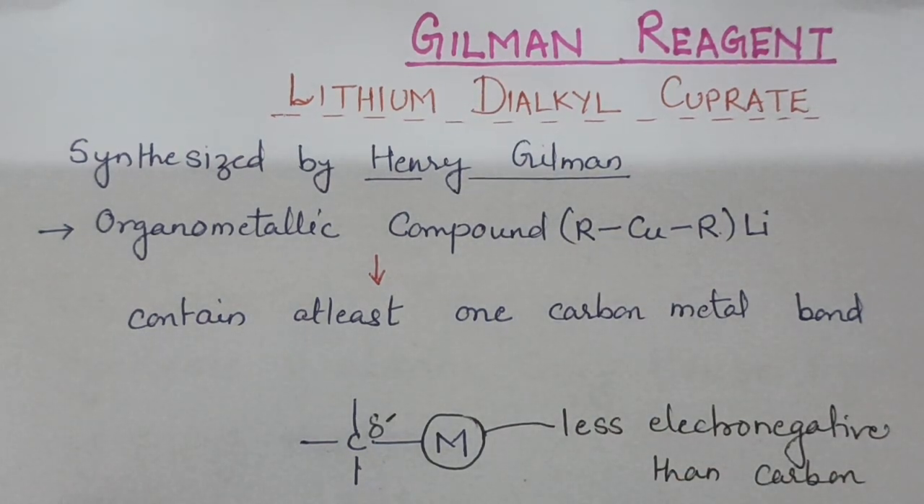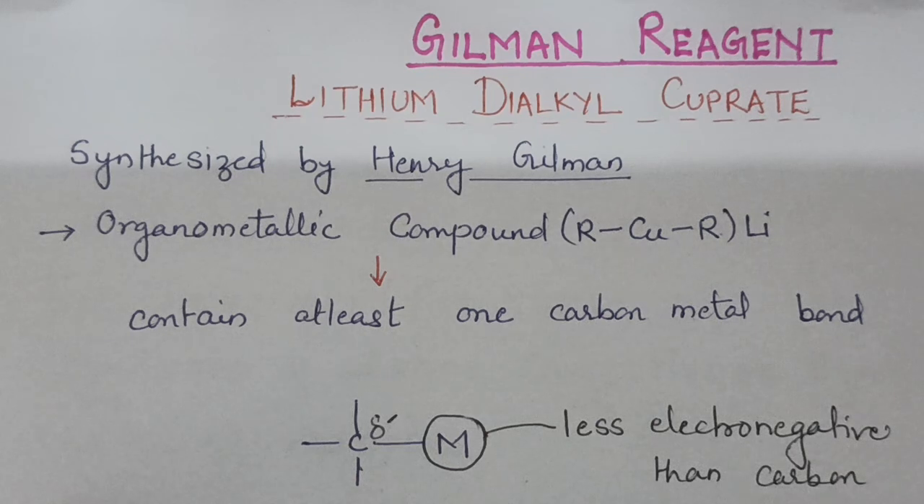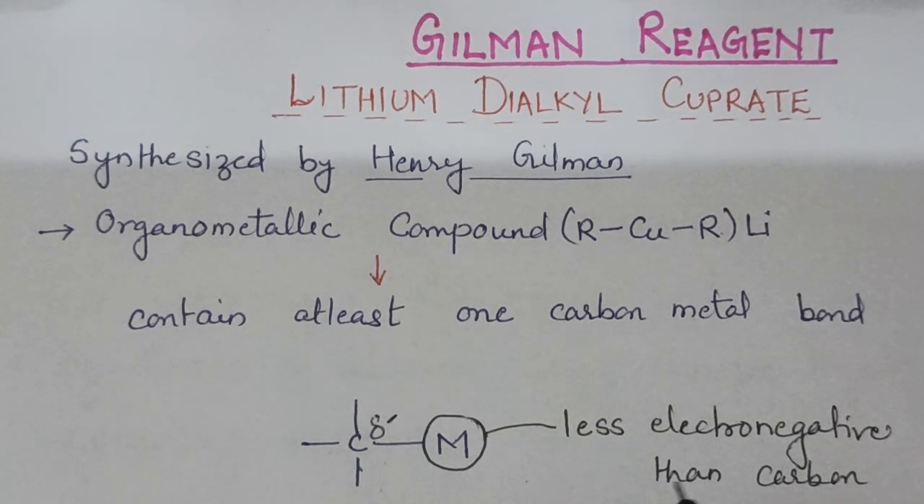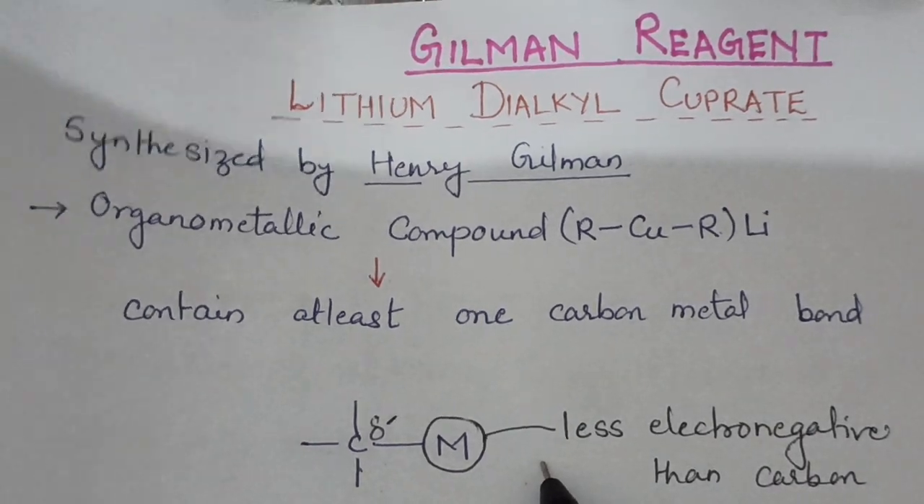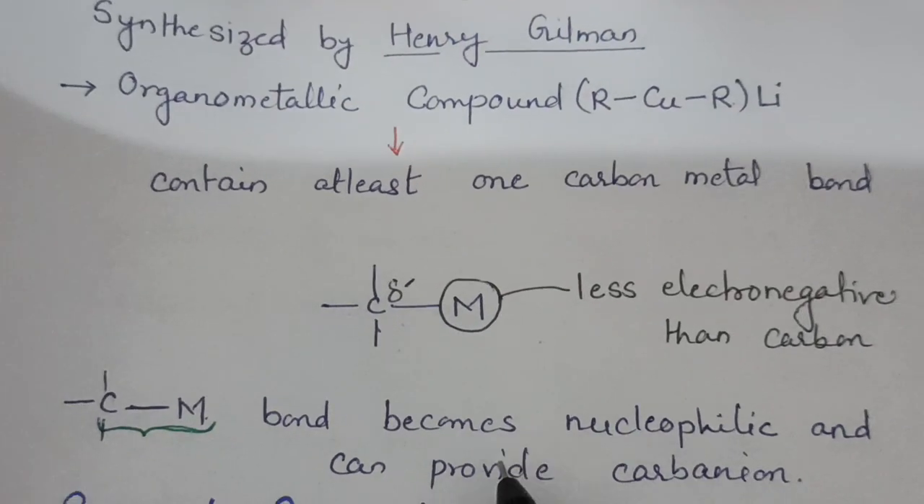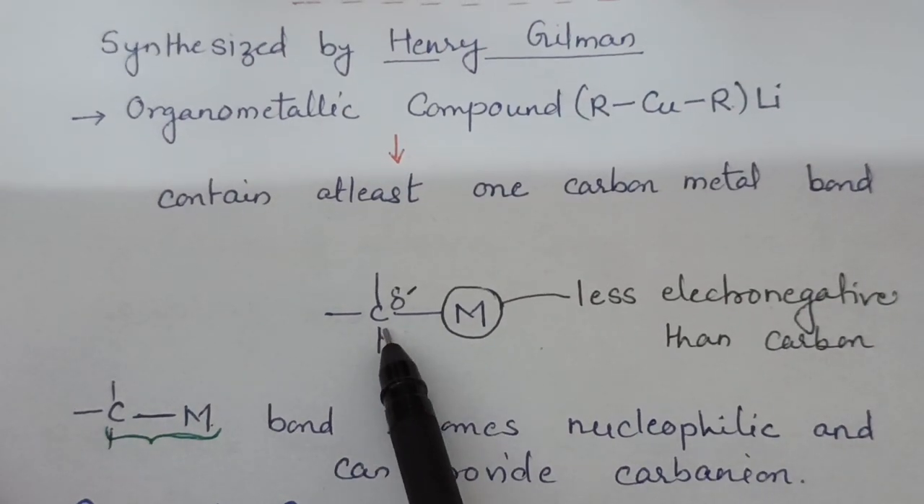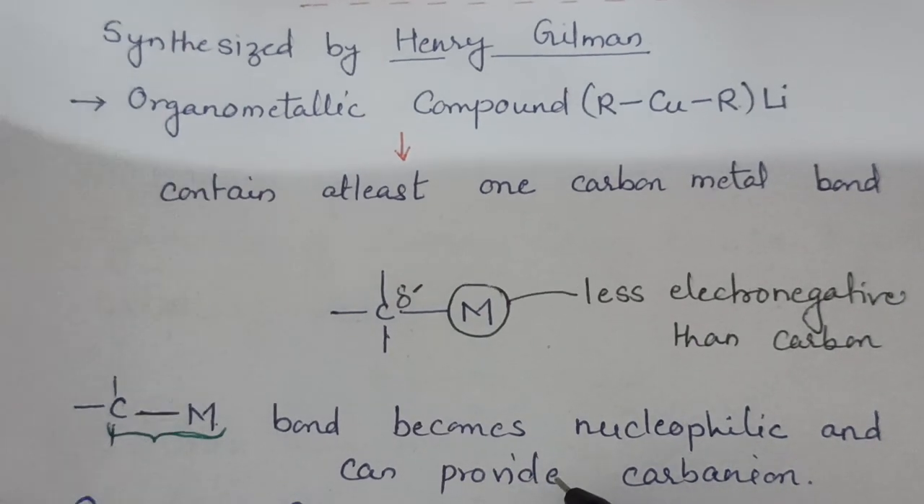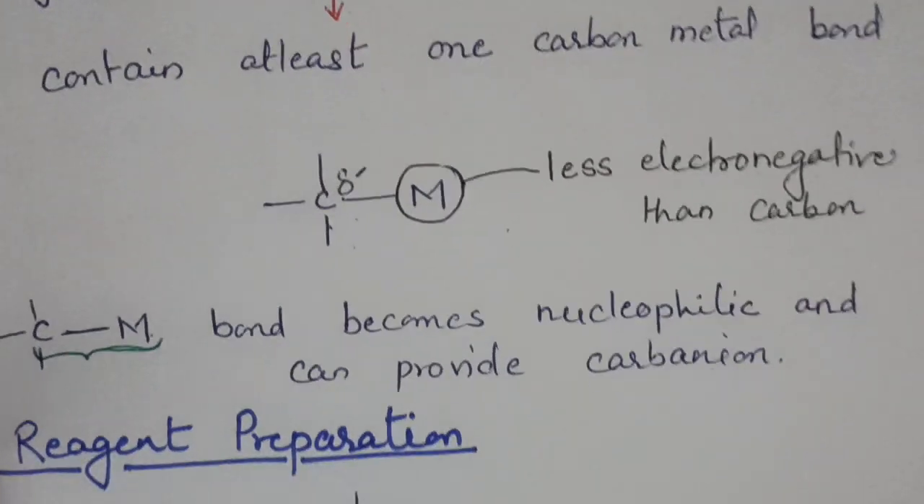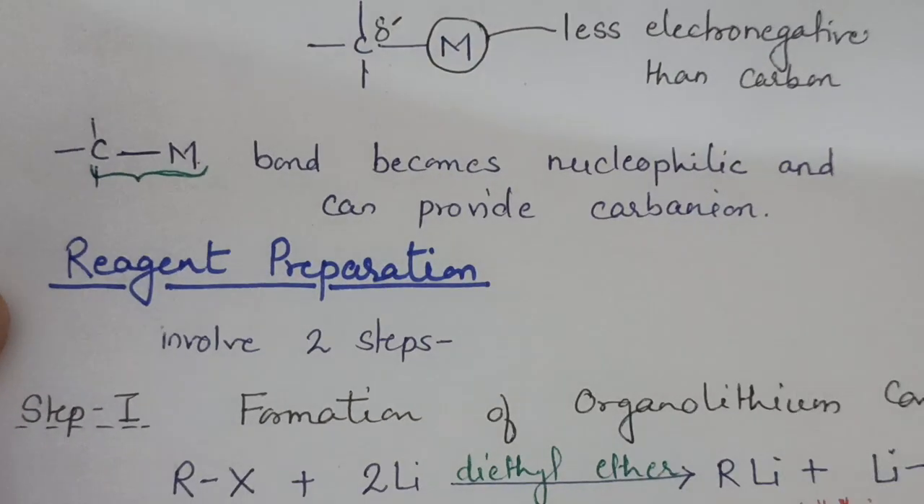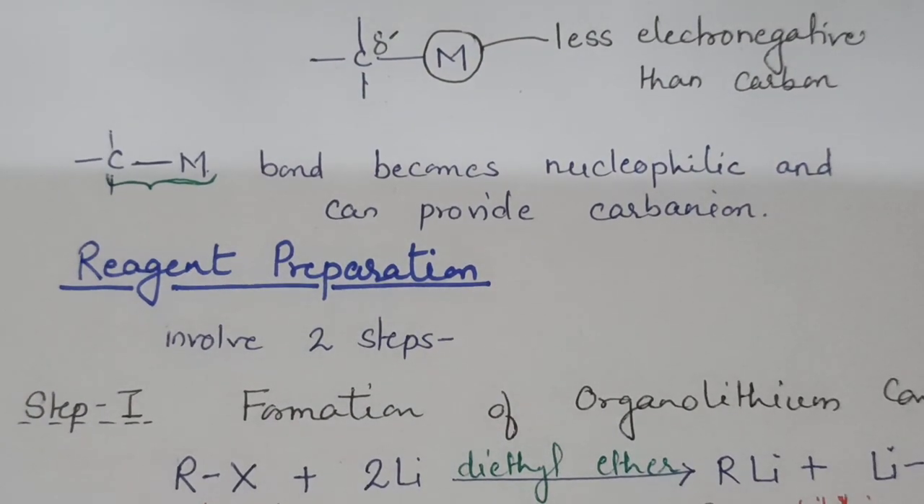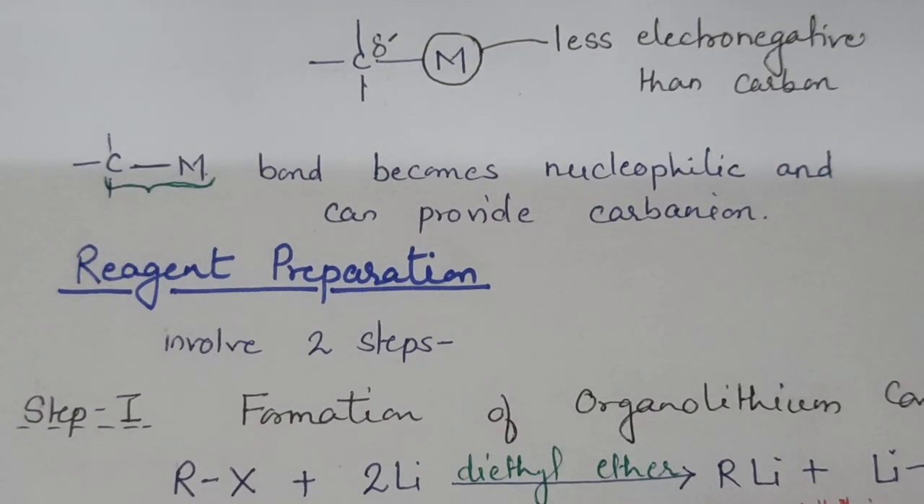Gilman reagent is an organometallic compound. What do you mean by organometallic compound? Organometallic compound contains at least one bond between carbon and metal. Since metals are less electronegative than carbon, carbon acquires partial negative charge and can act as nucleophile and can provide carbanion in the reaction. First we will see preparation of the reagent.